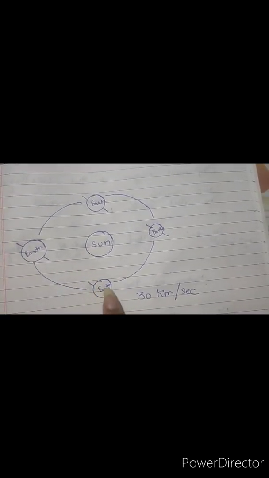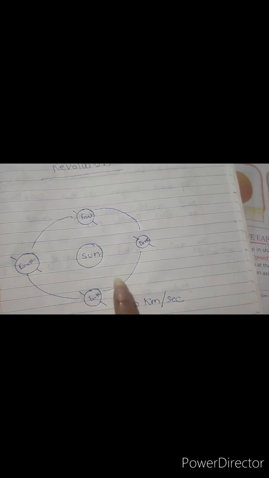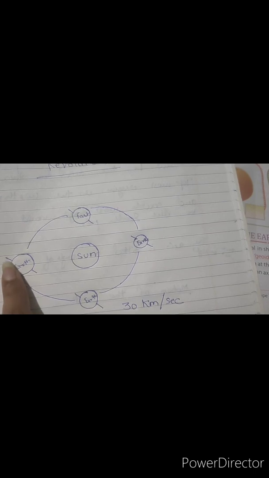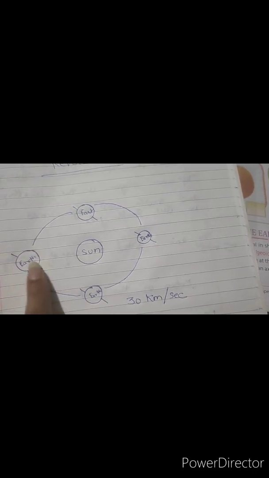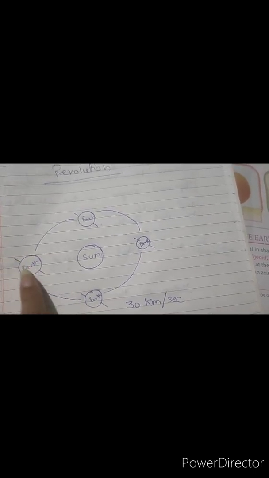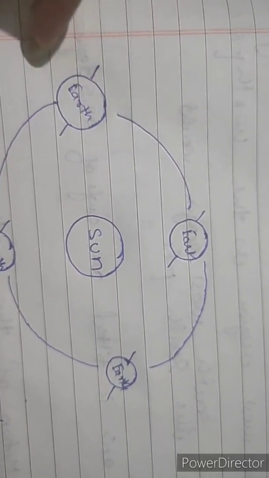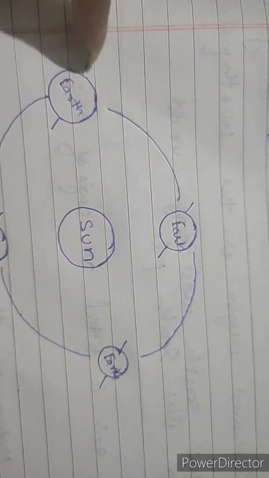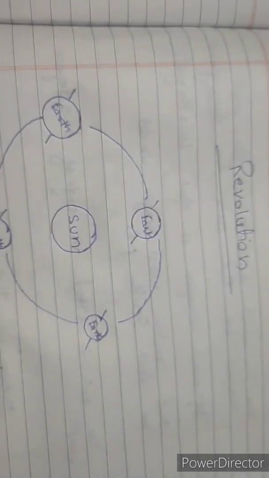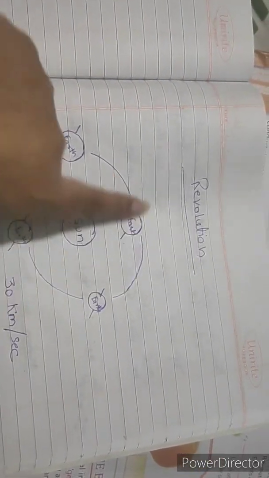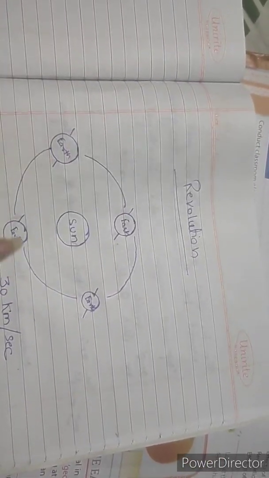If the earth is revolving around the sun on its orbit, along with that earth is rotating on its axis. This rotation of the earth takes 24 hours, means 1 day, and the revolution of the earth takes 365 days, around 1 year.